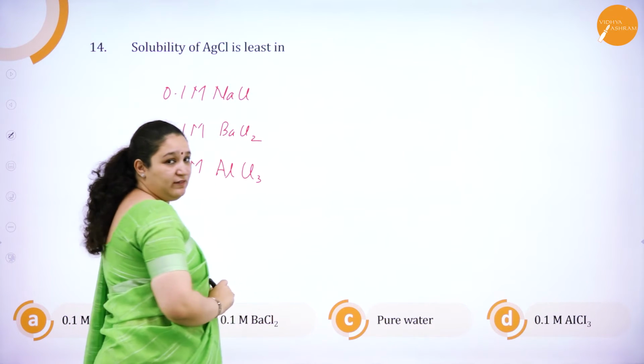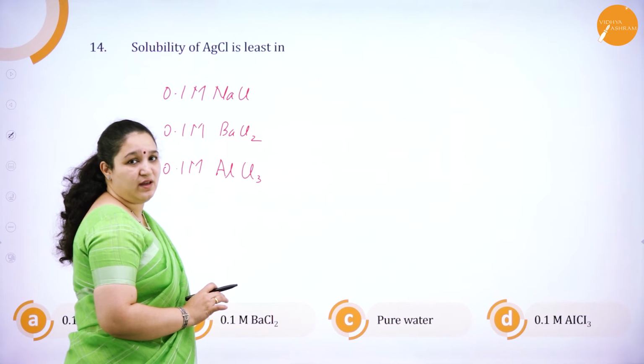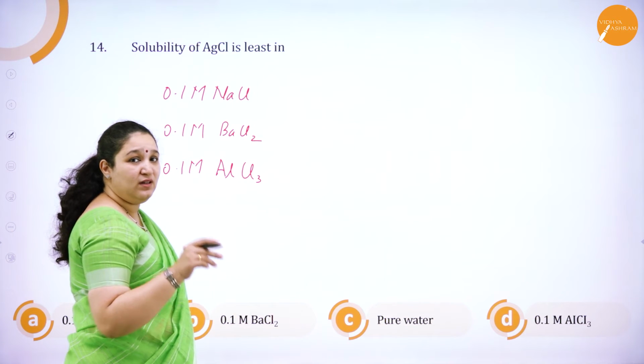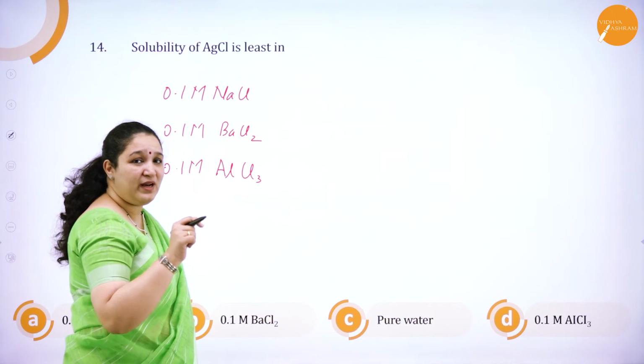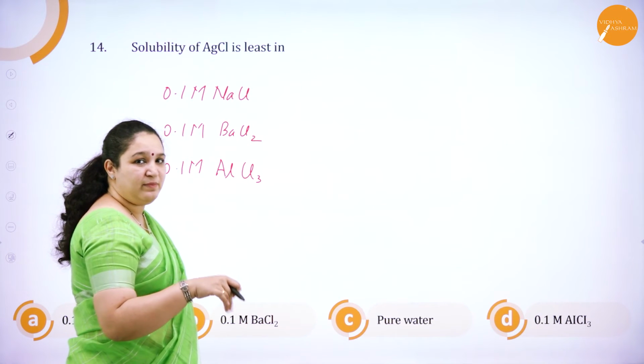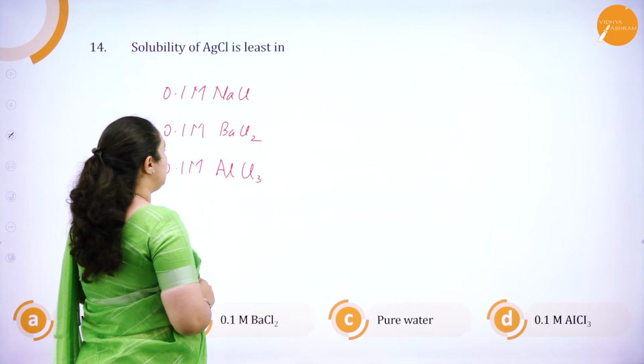And of course, I have even pure water. Pure water solubility cannot be the least there. When will the solubility reduce? It is when there is a common ion. When the common ion effect is there, the solubility of the weak electrolyte can be reduced. Correct?